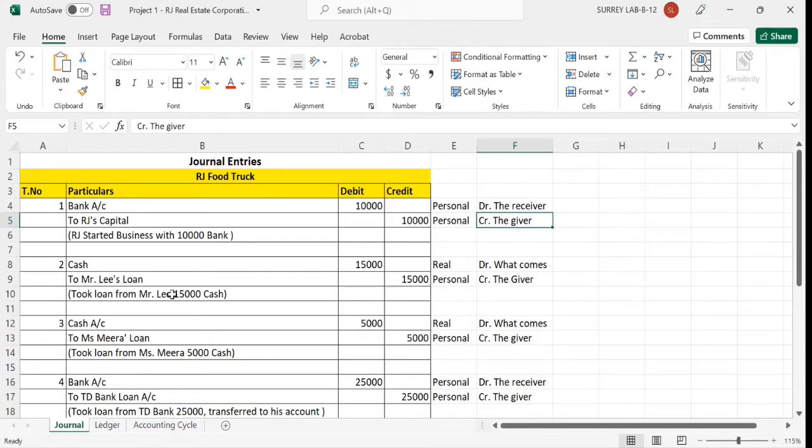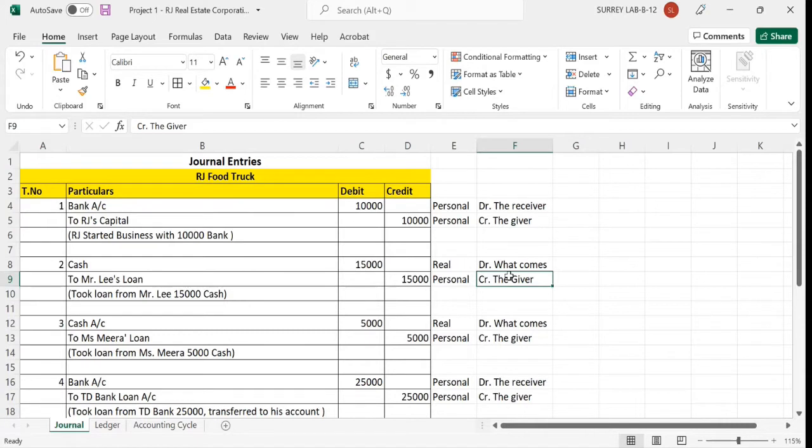Next, a loan was taken from Mr. Lee, $15,000 cash. Cash has come into the business. Cash is a real account, and we put the $15,000 on the debit side. According to the debit and credit rule, in case of real, debit what comes in, so it is coming into the business. Mr. Lee has given the loan, and he is the giver. This is also a personal account. Why personal account? Any name of a person, owner's name, name of a bank, or name of any organization belongs to the personal account. So in this case, Mr. Lee is giving money, credit the giver.